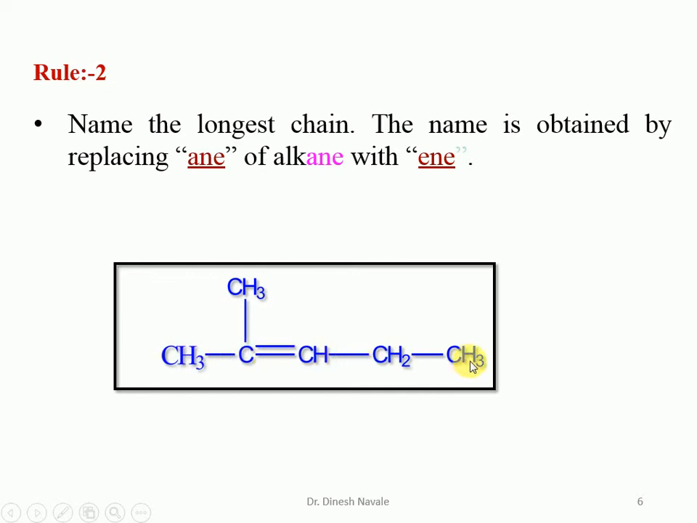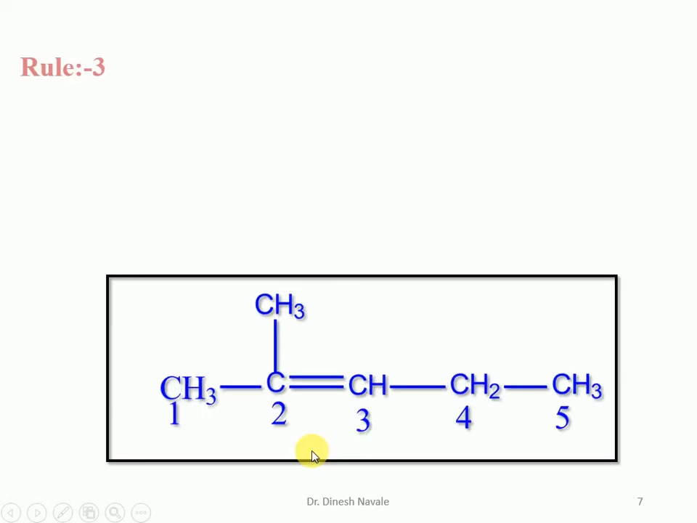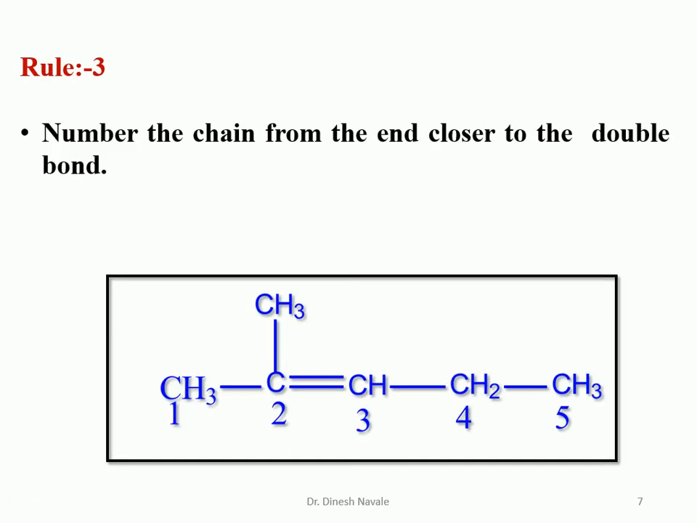So it will become pentane, but with an alkene as a substituent. With the alkene as the main functional group, it will become pentene, E-N-E. So the nomenclature will be written as pentene. So the next rule is what? Number the chain from the end closer to the double bond. That means number the chain from the end closer to the double bond.